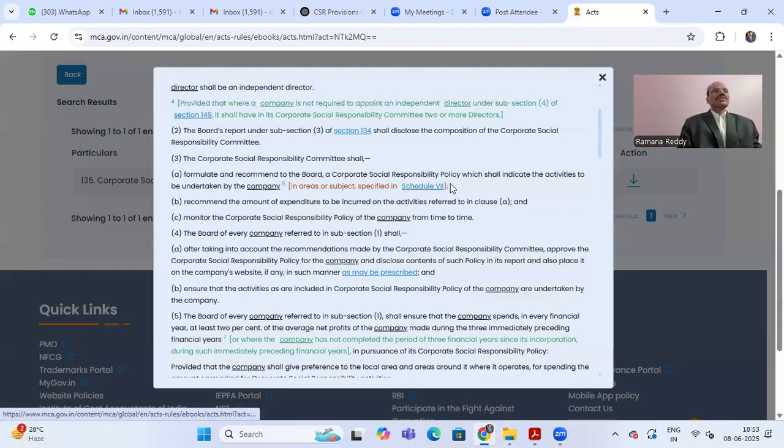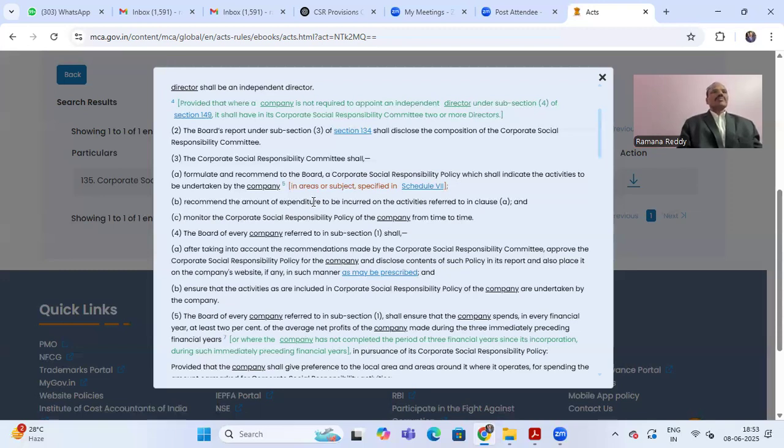So the duties of the CSR committee are being explained. The CSR committee shall recommend to the board a corporate social responsibility policy. So this committee prepares a CSR policy which shall indicate the CSR activities to be undertaken by the company. Those CSR activities shall be in the areas as specified in Schedule 7. In Schedule 7, details of the CSR objectives are mentioned.